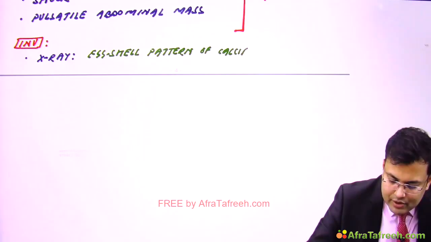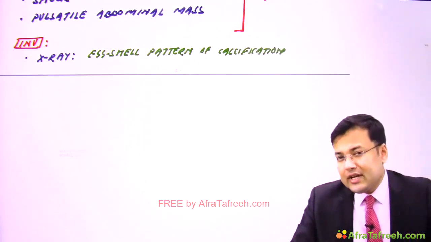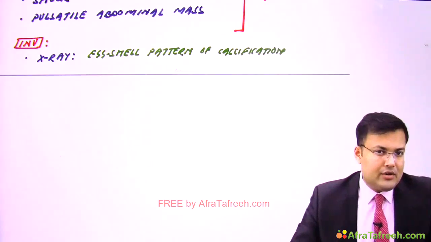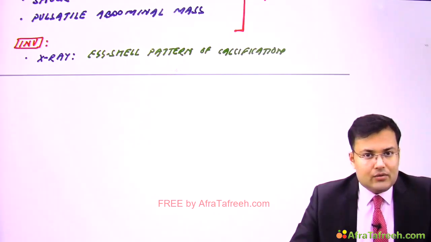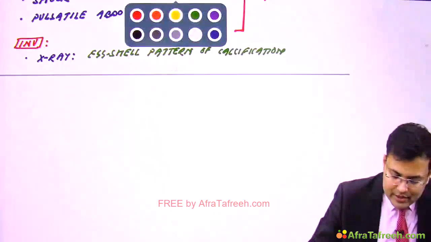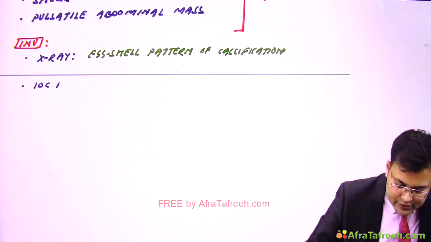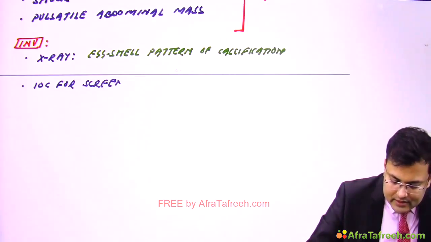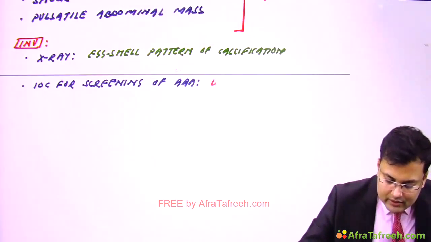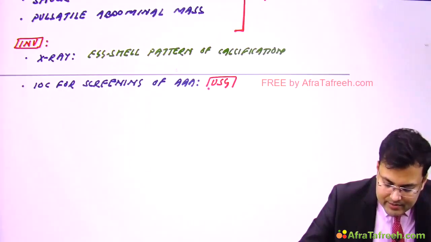Okay, one important point. Second, what is the investigation of choice for screening of abdominal aortic aneurysm? For screening, we are using ultrasound. So another important point, investigation of choice for screening of abdominal aortic aneurysm is ultrasound. This question was asked in NEET PG indirectly.